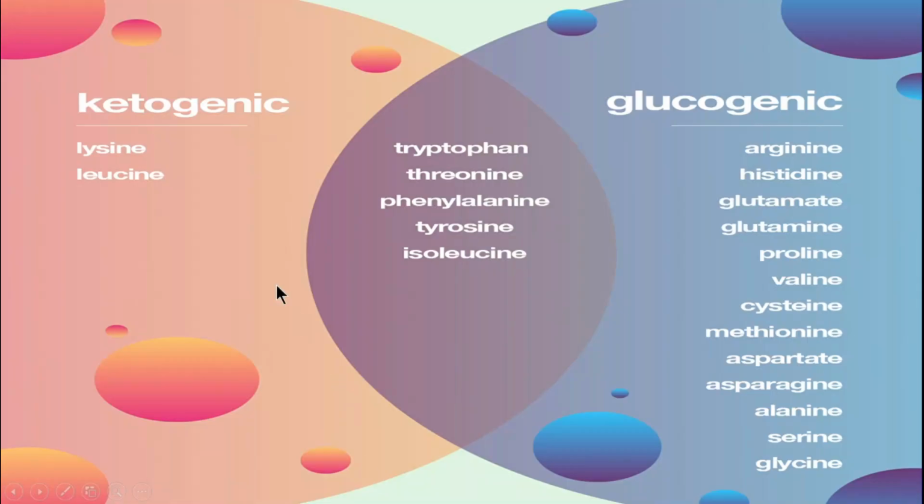The next slide shows you the ketogenic and glucogenic amino acids, and in the center, tryptophan, threonine, phenylalanine, tyrosine, and isoleucine are ketogenic and glucogenic both. Glucogenic means those amino acids which can be converted into glucose, and ketogenic are those amino acids which can be converted into ketone bodies. So there is an amalgamation of ketogenic and glucogenic in the center. You can see that tryptophan, threonine, phenylalanine, tyrosine, and isoleucine are ketogenic as well as glucogenic in nature.